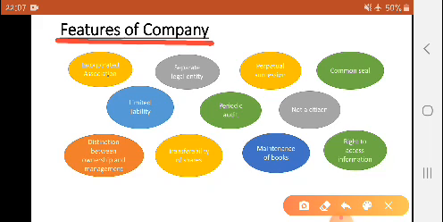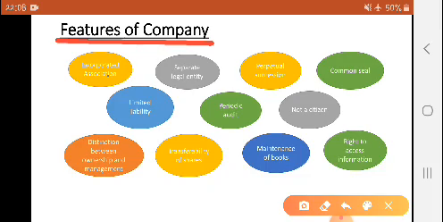There are a number of features, but at this point it is essential that you should know the meaning of each and every concept. It is not enough to only know the points like separate legal entity and perpetual succession. You should know what separate legal entity means exactly. So let us discuss one by one.